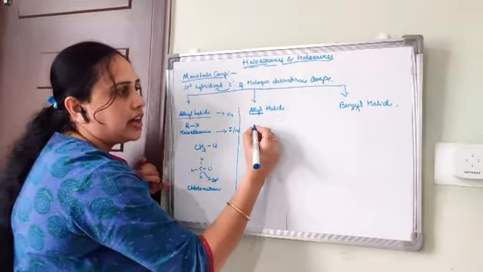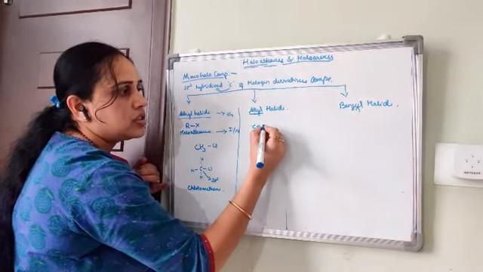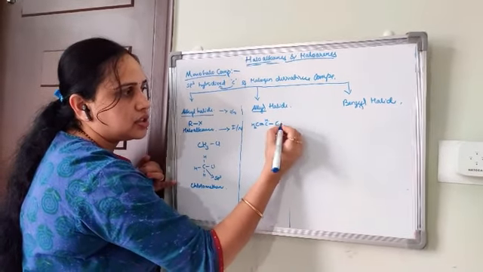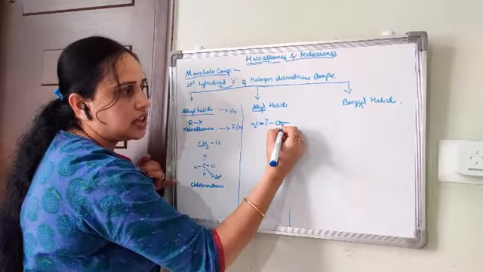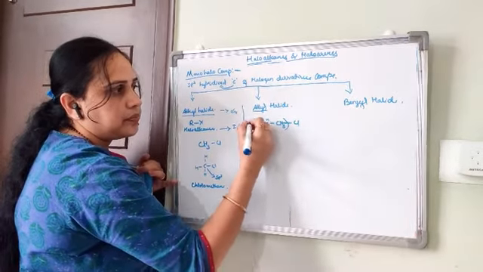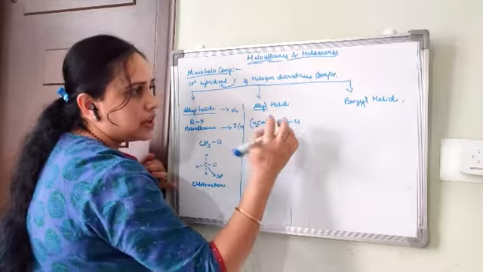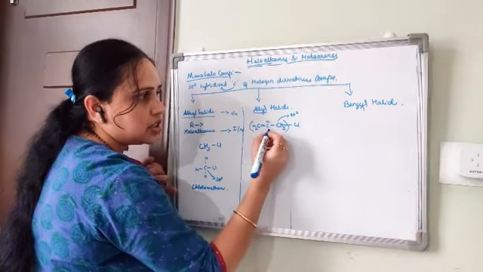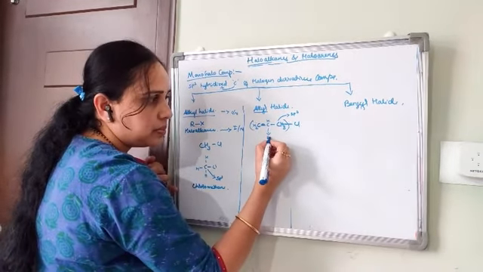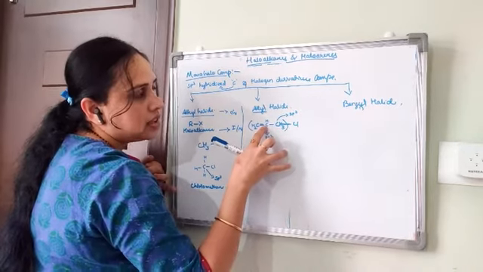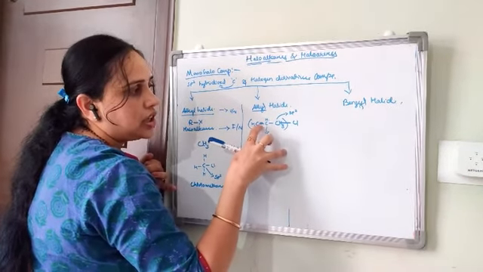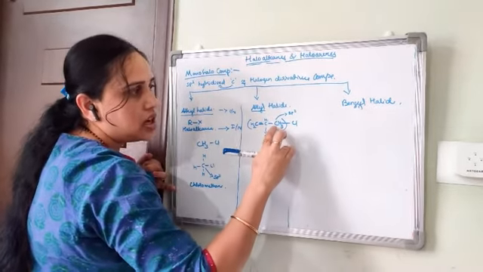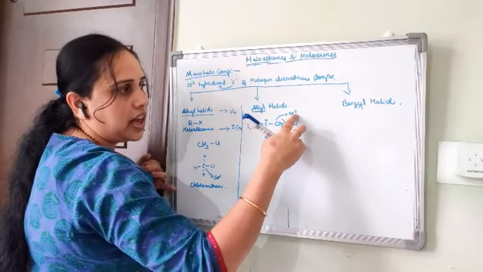Allyl indicates C double bond C, okay, CH, CH2, C, CH3, Cl. The group, this carbon atom has sp3 hybridization, this carbon has sp2 hybridization, because this carbon atom has a double bond, so that's why this carbon has sp2 hybridization, and this carbon has sp3 hybridization.